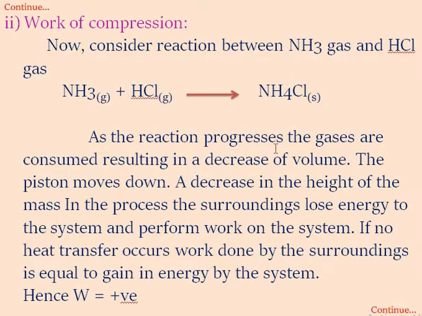As the reaction progresses, the gases are consumed. These two gases get consumed with each other. One volume of ammonia and one volume of hydrogen chloride, that is two volumes, form only one volume of ammonium chloride, so the volume gets compressed, resulting in a decrease in the volume. The piston moves downward. There is a decrease in the height of the mass, so the surroundings lose energy to the system and perform work on the system.